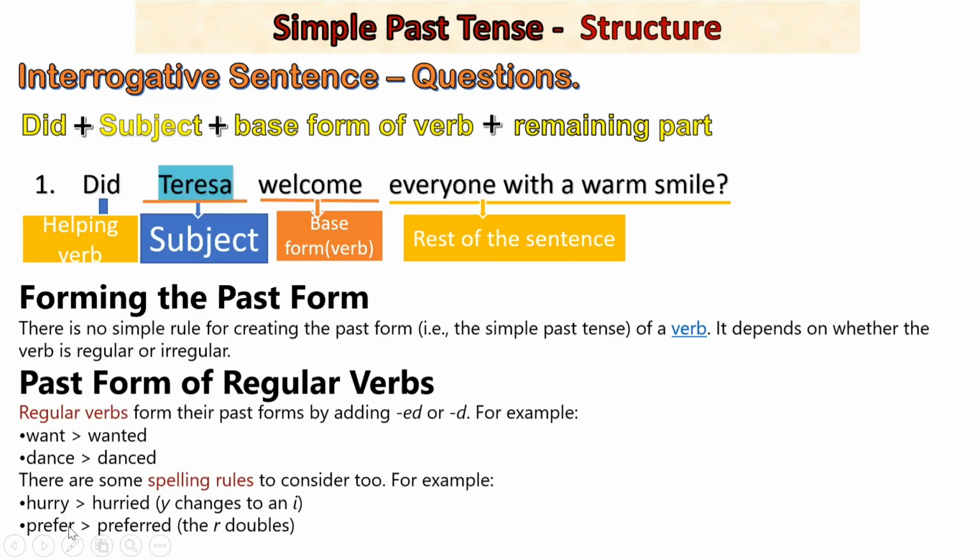Consonant, vowel and consonant. If a word is ending with this combination, then doubling will happen here. Okay, we have f consonant, then we have a vowel, then again we have a consonant r. So prefer, r will be doubled and it will become preferred, prefer, then again r and ed.